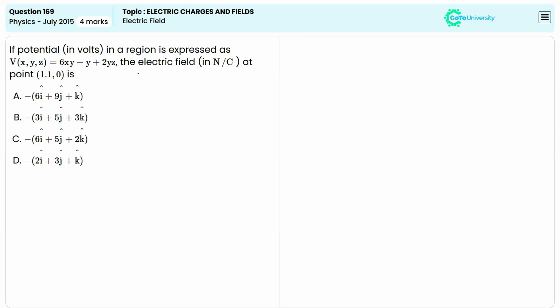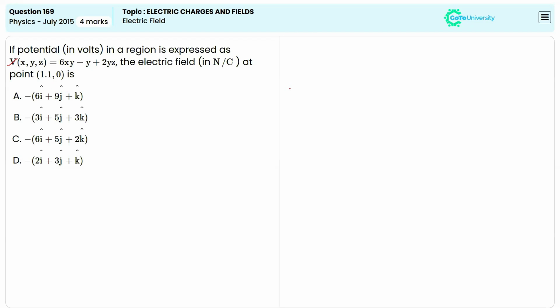So let me solve this question. Here the value of electric potential is given in the question, and we have to calculate the value of electric field for the point 1, 1 and 0, right?